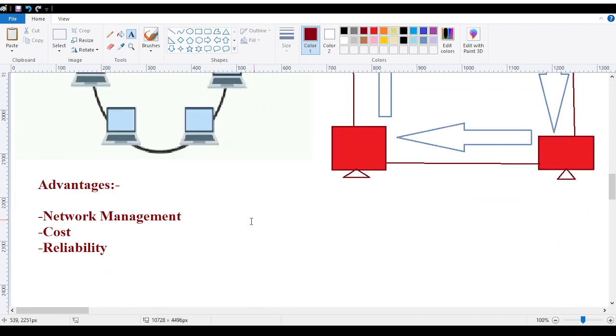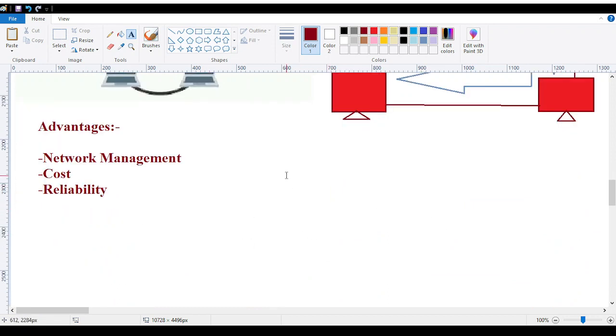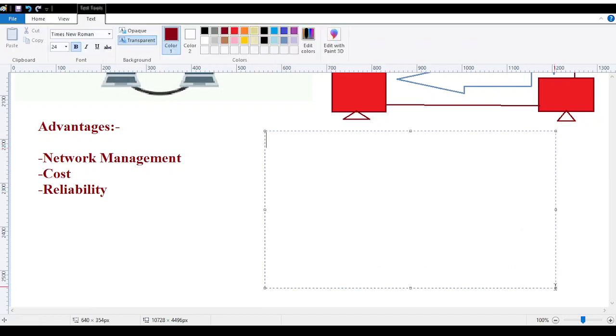That is why it says my data is reliable, my data is with me. So these are the few advantages. If I talk about the disadvantages, what are the disadvantages we have?